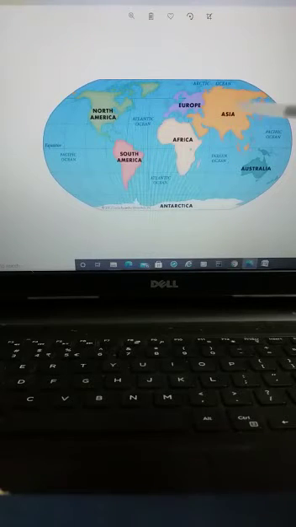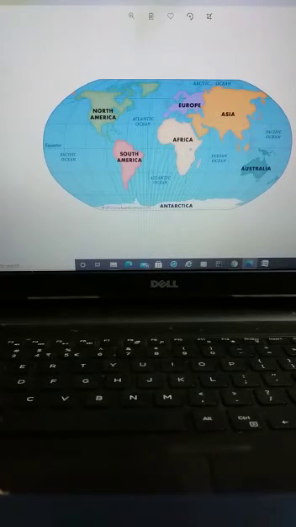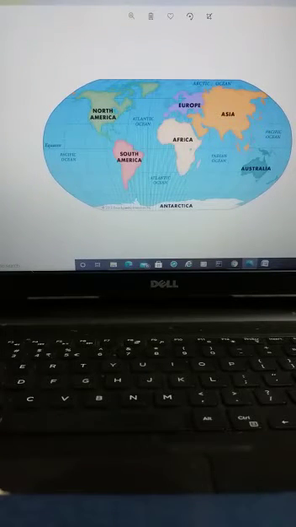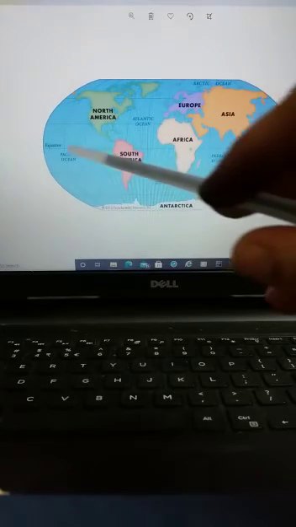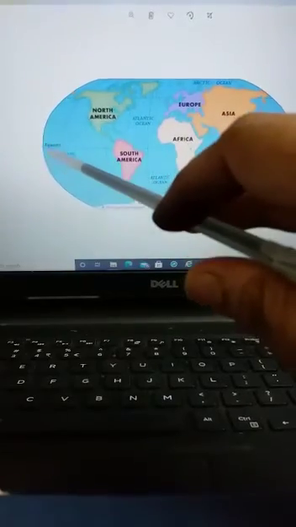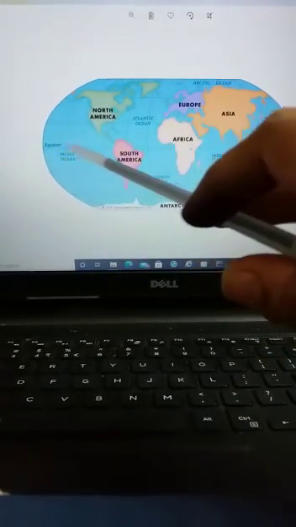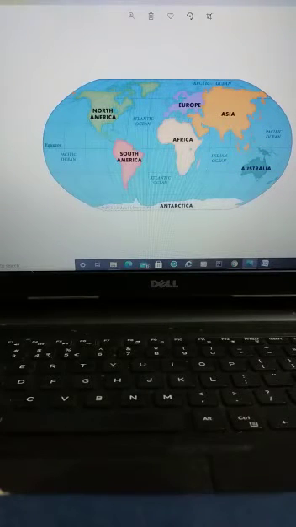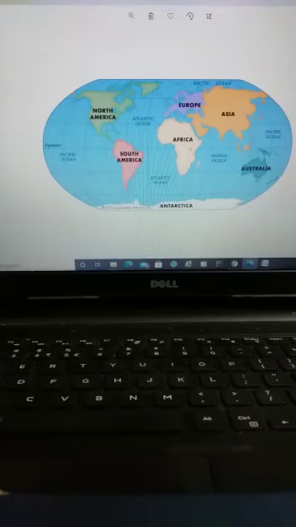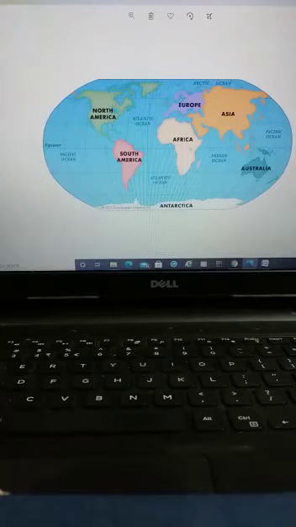After Asia, the next second largest is Africa. Africa is the second largest, and the equator cuts through the middle. Look at this, the equator. The name of the equator is written here. This is the world map, and the equator goes through the middle of this continent and cuts it in the middle. The largest hot desert in the world, the Sahara, stretches across North Africa.